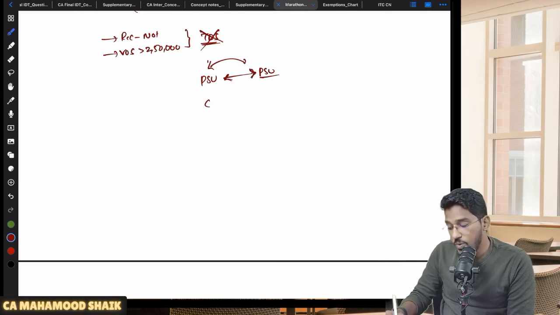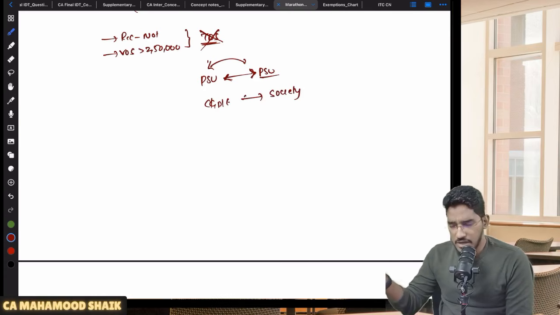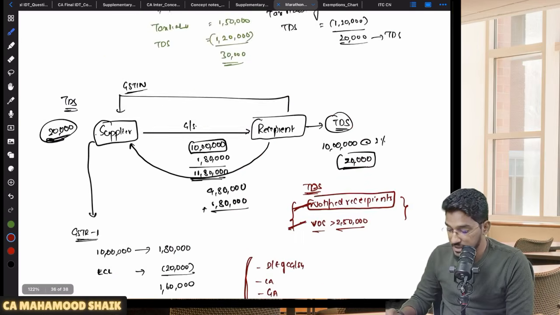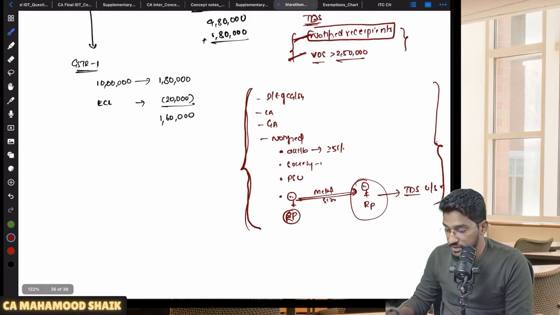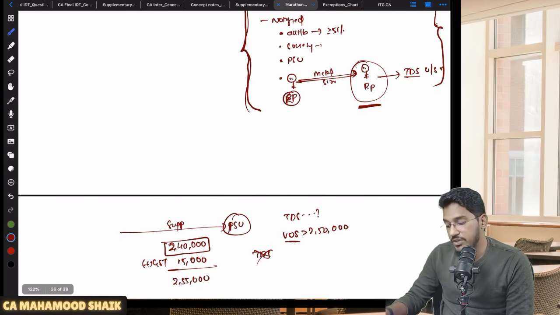Or let us say one central government department or establishment is making supply to some society which is established by central government or state government under the Societies Registration Act. Both are notified persons, both are notified deductors. So if supply is happening among themselves, TDS is not required to be deducted, except for the last person. Except the last notified person is there, no? Who is the last notified person? Recipient of metal scrap.